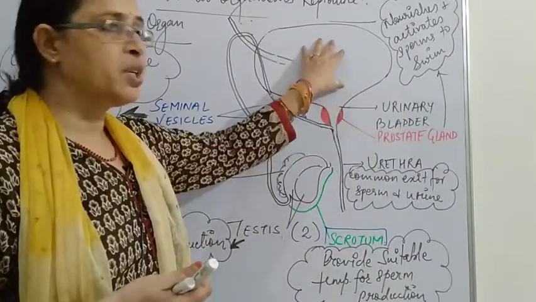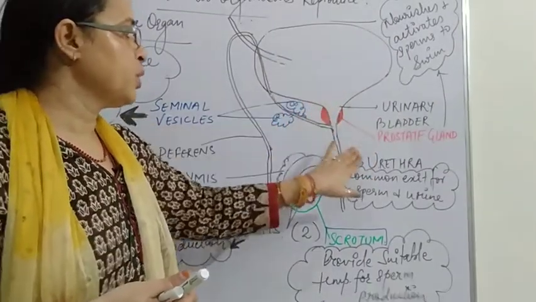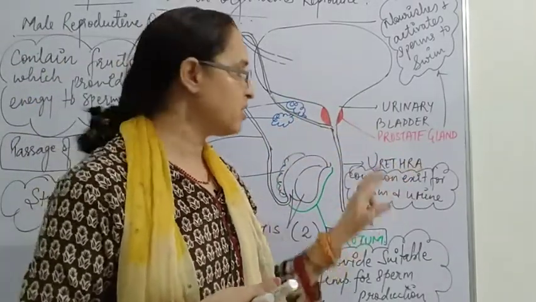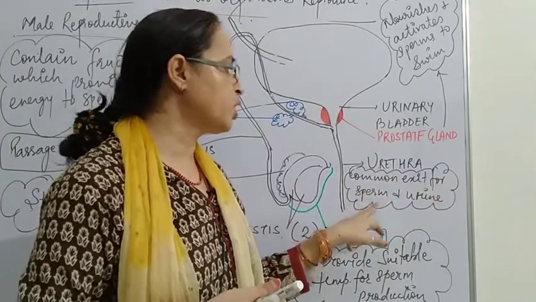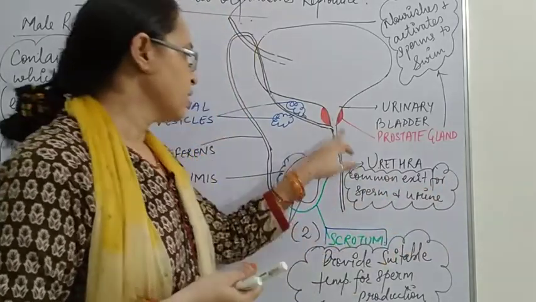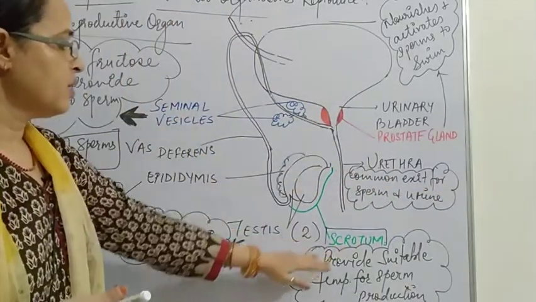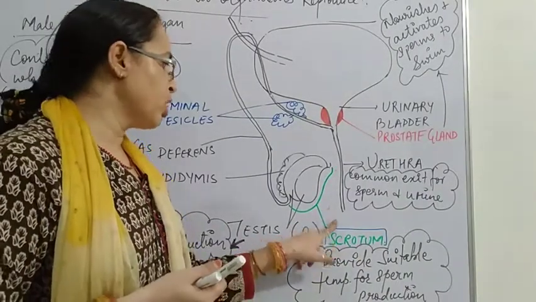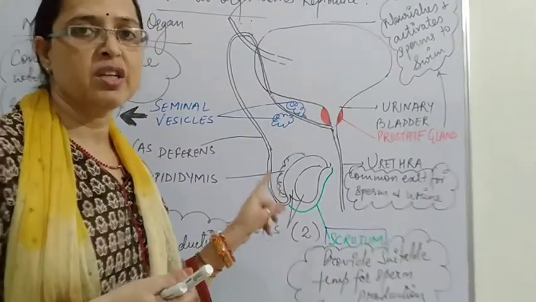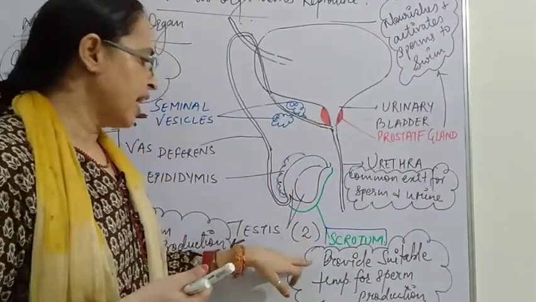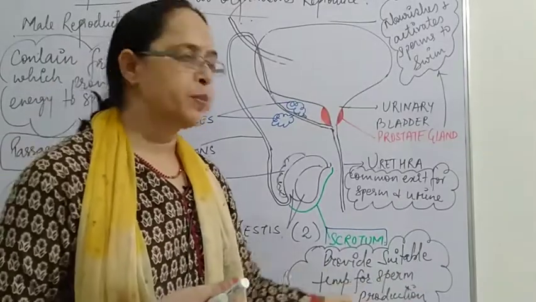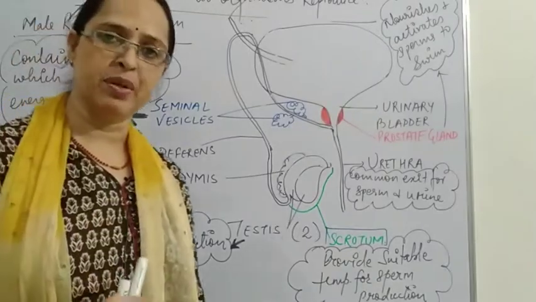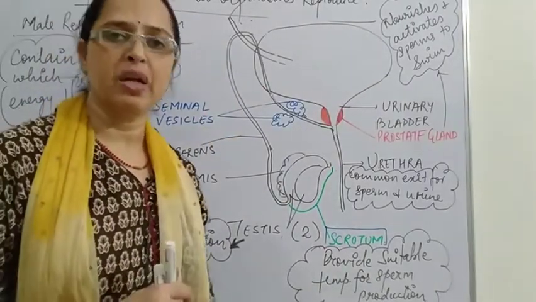Now this is the urinary bladder. From the urinary bladder, the urethra is there, and the vas deferens also joins the urethra. That means the urethra is the common exit for sperm and urine. So this is the male reproductive system, and over here is the scrotum. As I told you, the scrotum is the pouch-like structure in which the testis is located, and it provides a suitable temperature for sperm production, about 2 to 3 degrees less than the body temperature. This is about the male reproductive system.